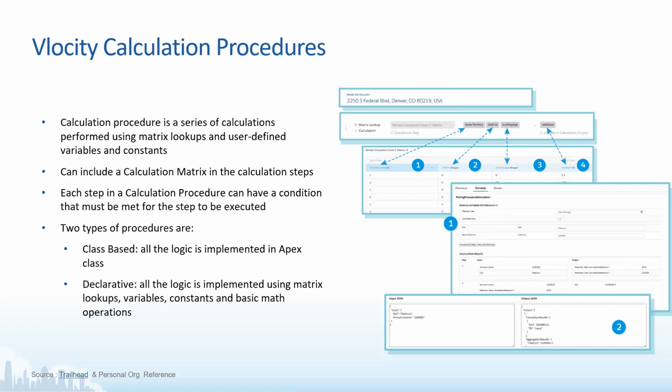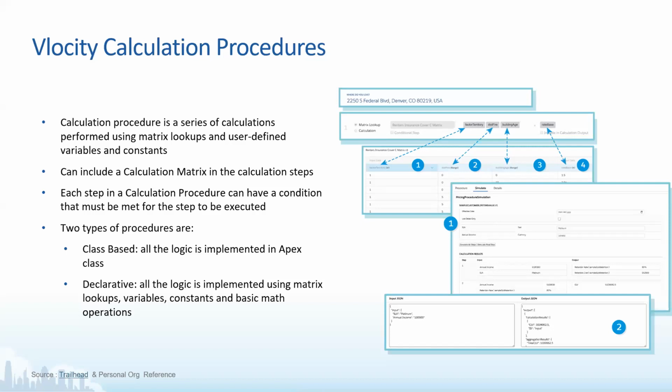The date needs to be passed from an integration procedure or an OmniScript which you want to use. The date comes in as one of the inputs and automatically picks which calculation procedure version or calculation matrix version to use.